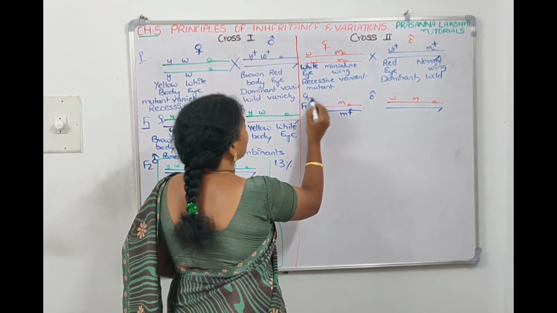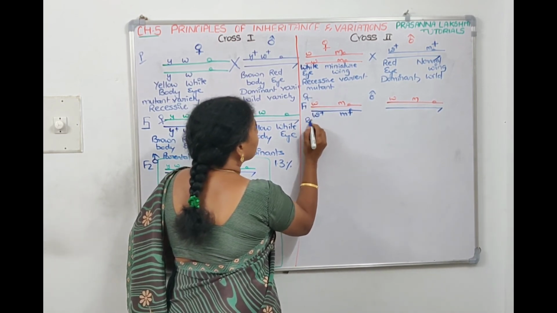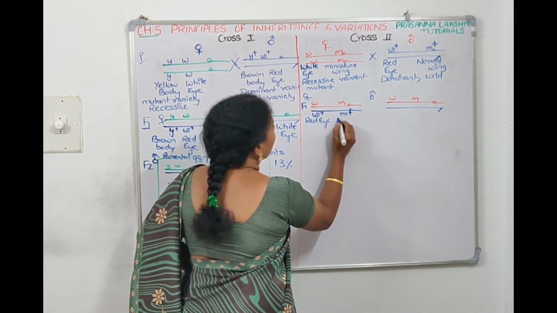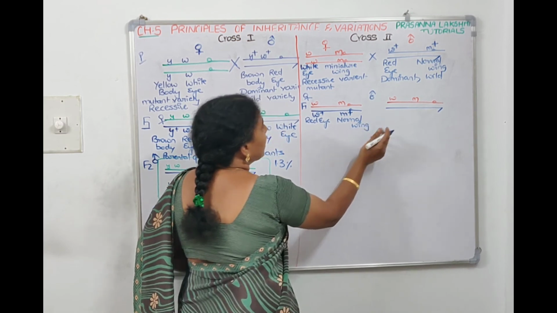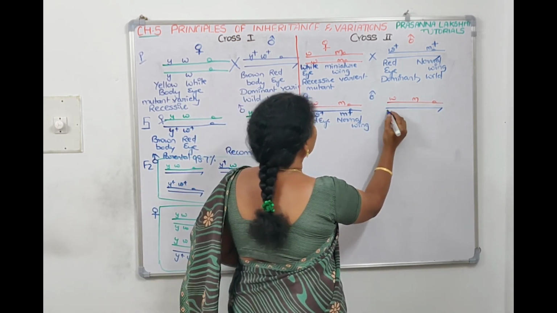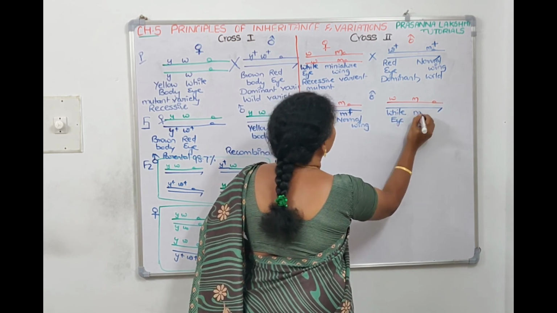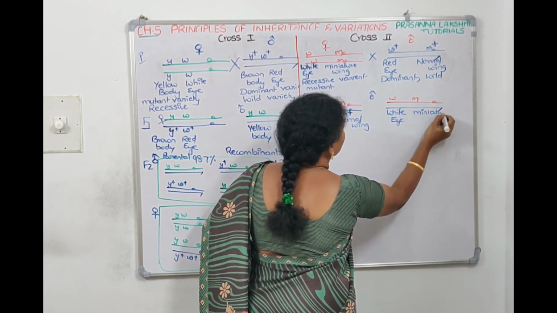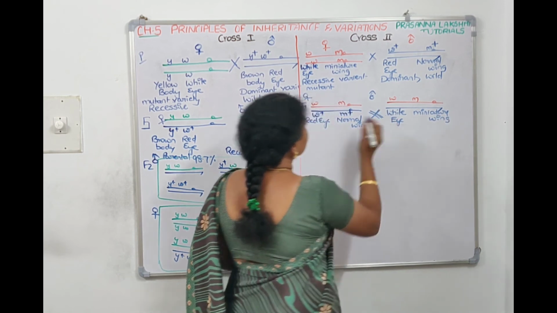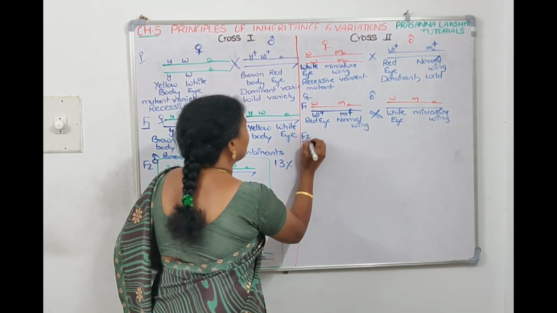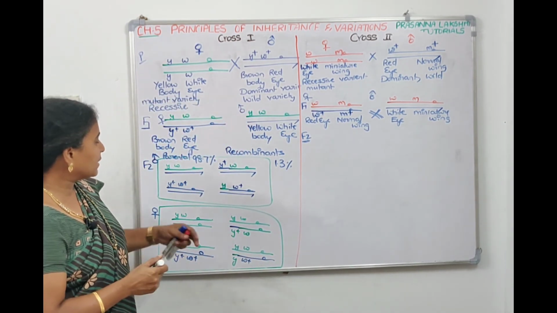So she is the daughter. Now here the daughters are red-eyed, normal wing. M plus came, so normal wing. And here the sons are white-eyed, W is there, so white-eyed, and miniature wing. Now when he has intercrossed the F1 generation, he got the F2 generation. He got 4 males and 4 females.